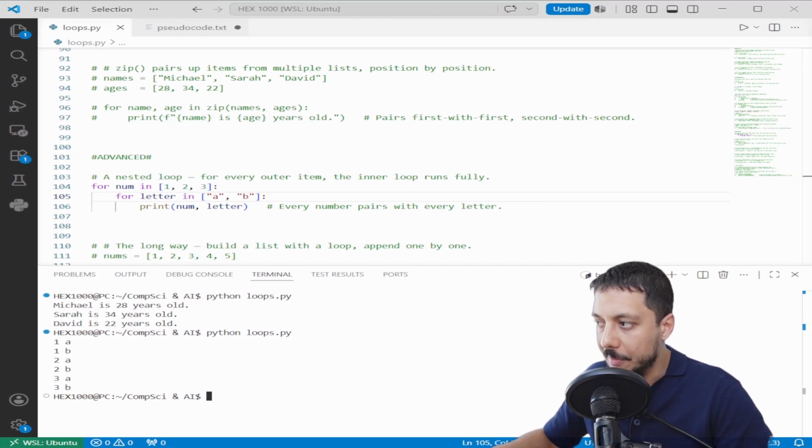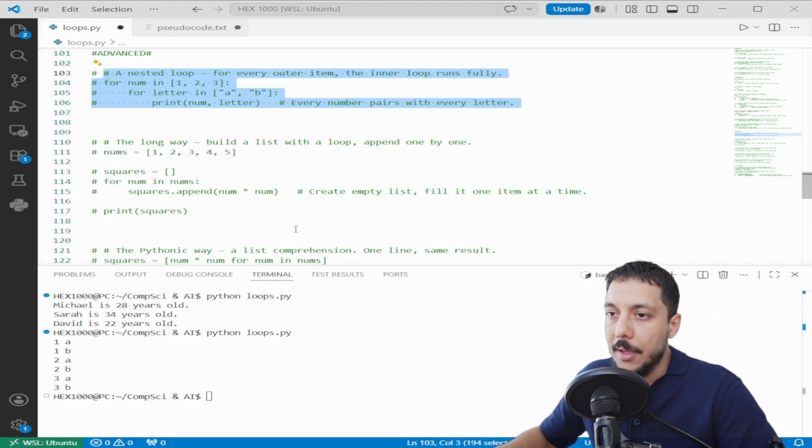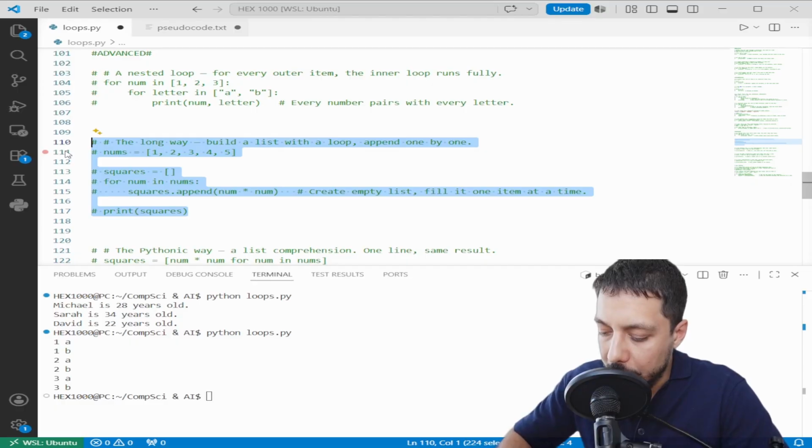But be careful. The inner loop runs for every outer iteration. 3 and 2 is 6 and it's basic. But 1,000 and 1,000 is a million. Nested loops multiply. This is where slow code comes from, and why you will hear engineers talk about avoiding them when the data gets large. Alright, let's code these out and then open our next example.